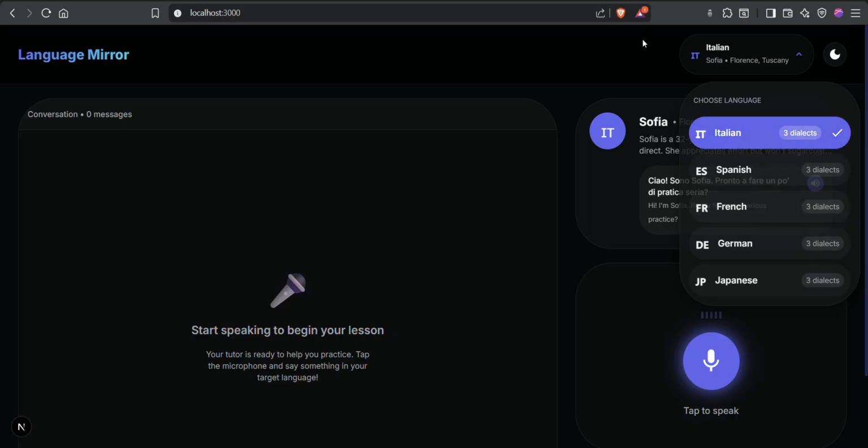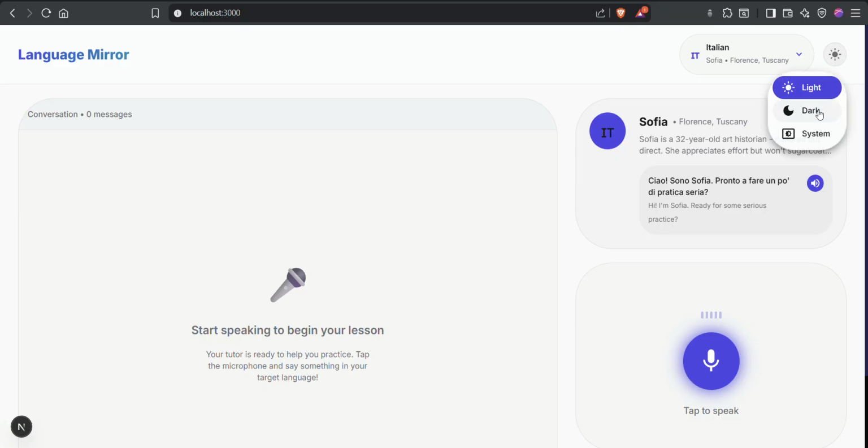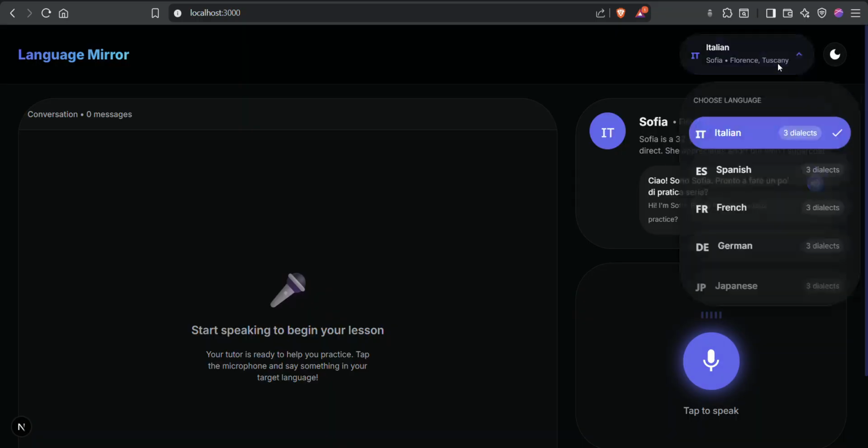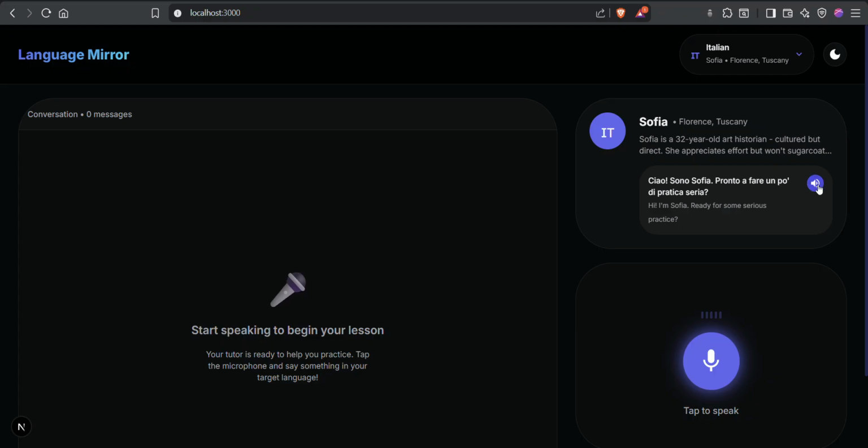It uses GSAP for rendering this beautiful animation and Material UI. It also offers a visual preference of light mode and dark mode as well. So let's choose this model, and you can see a demo sound as well.